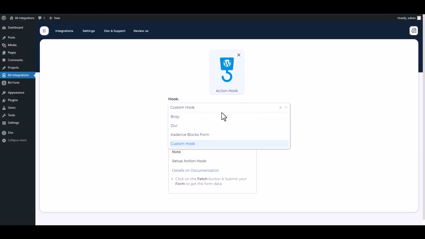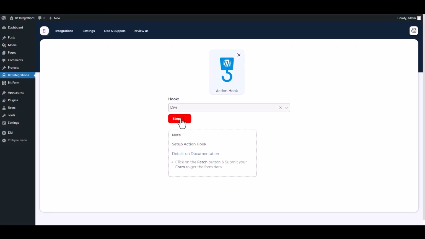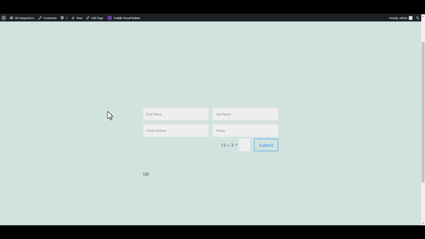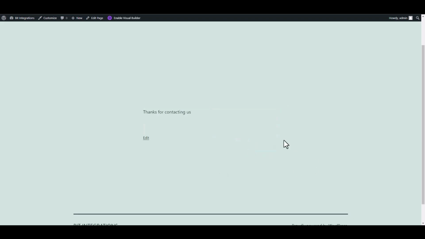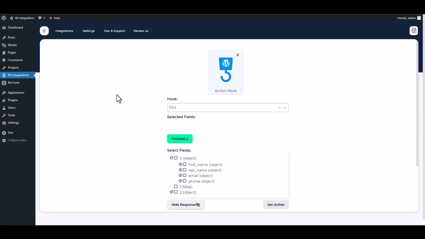First, I will display the form by selecting it. Now fetch it. Then go to your form and fill it up to fetch the data. Data has been fetched successfully.